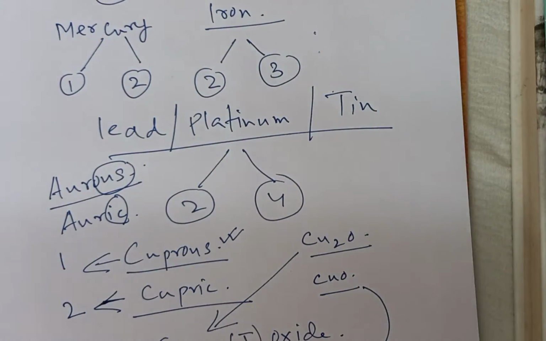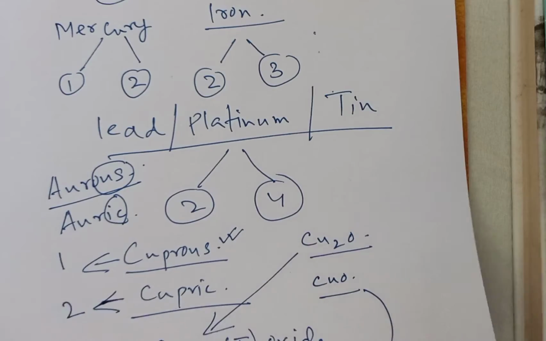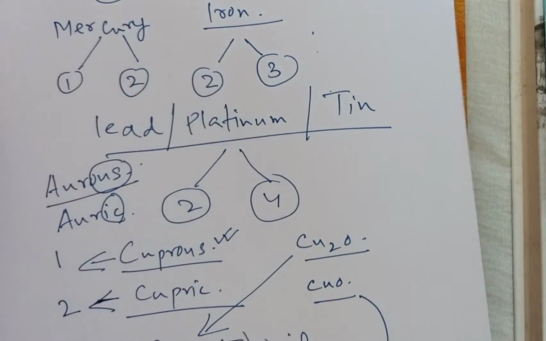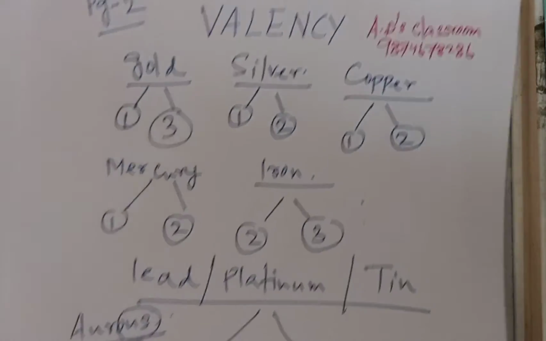Now why do these particular elements exhibit dual valency? There are some elements which show more than two valencies. These particular elements show a dual valency. Now there are elements, for example, these are all metals. Now let us change the page. Okay. Now we have non-metals.